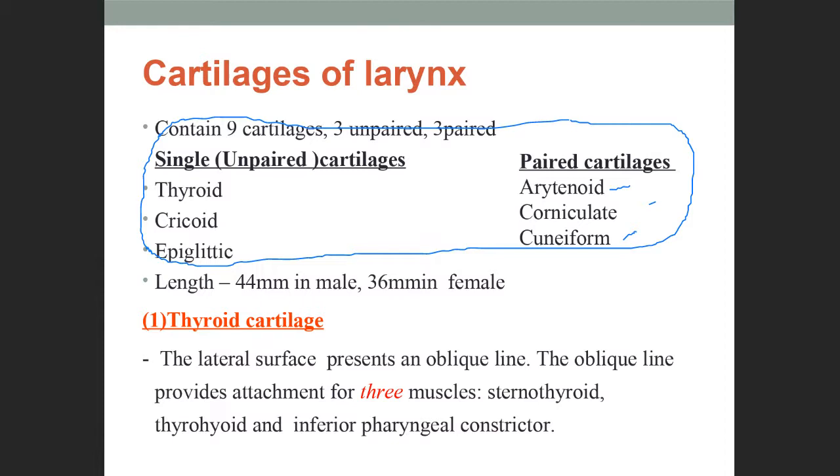Next, on the thyroid cartilage, there is an oblique line. This oblique line gives the attachment of these 3 muscles: sternothyroid, thyrohyoid and inferior pharyngeal constrictor muscles.